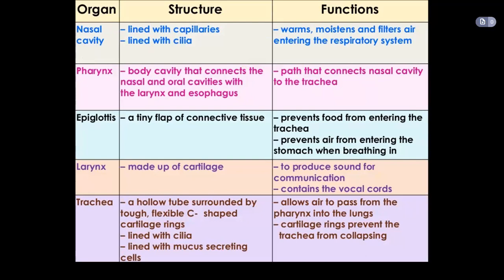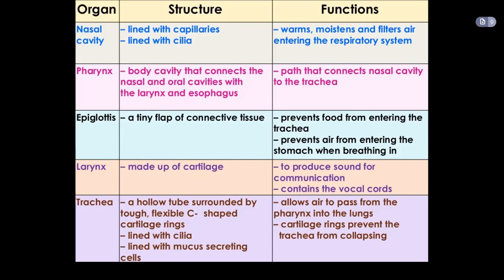Okay. So this is the function of the various organs and their structures. First, we will discuss the nasal cavity. It is lined with capillaries and cilia, and the function is to warm, moisten, and filter the air entering the respiratory system. Then the pharynx, the body cavity that connects the nasal and oral cavities with the larynx and esophagus. Its function is that it connects the nasal cavity to the trachea. Then the epiglottis. This is a tiny flap of connective tissue, and its function is to prevent food from entering the trachea when breathing in.